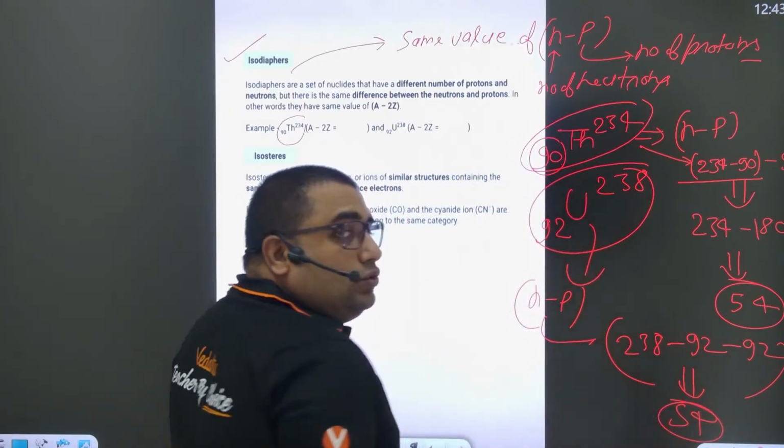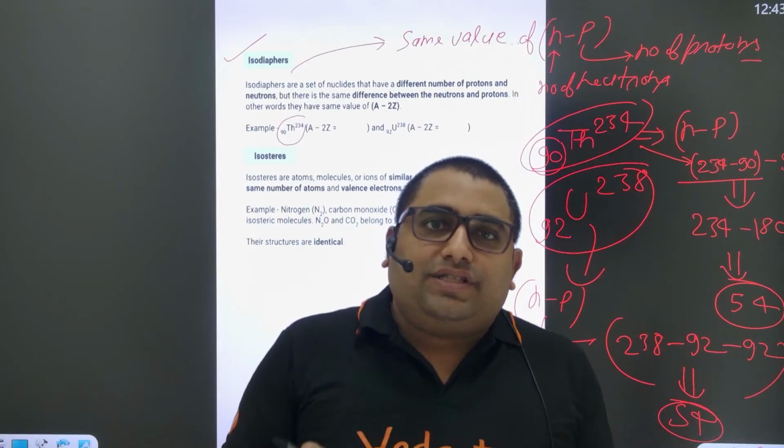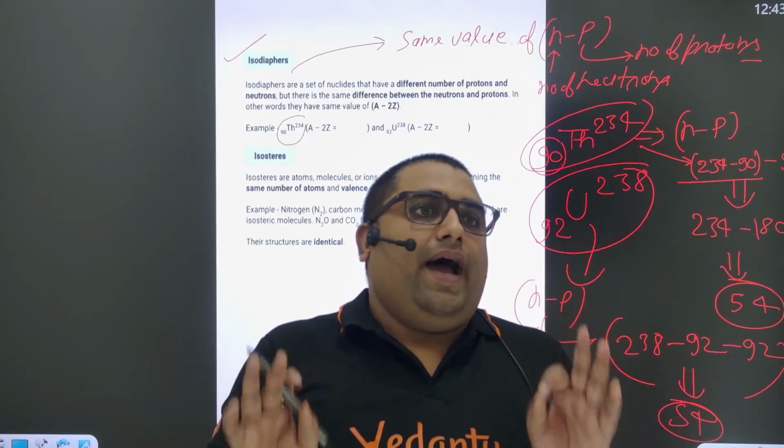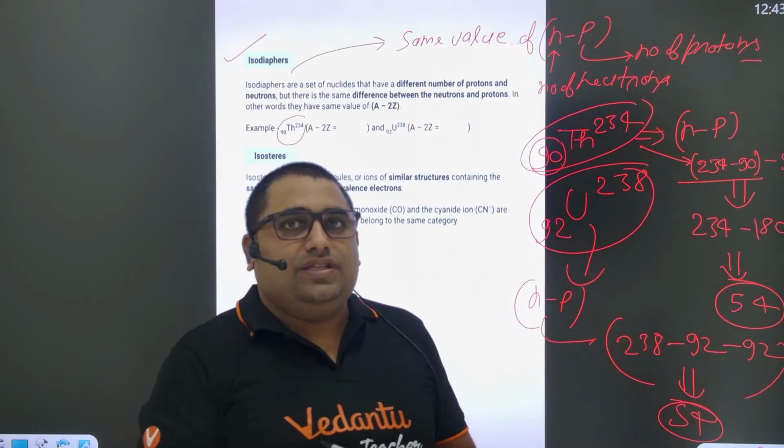So in these two elements, the n minus p value is the same, so they are called isodiapher. Is isodiapher okay to all? Please reply.